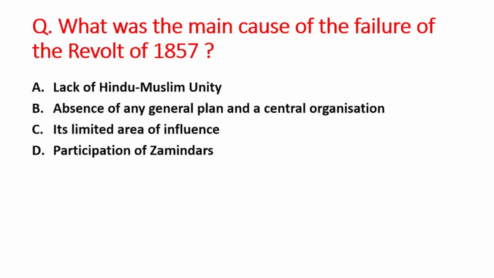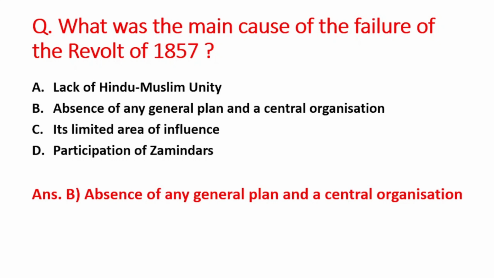Next question is what was the main cause of the failure of the revolt of 1857? A option is lack of Hindu-Muslim unity, B option is absence of any general plan and a central organization, C option is its limited area of influence, and D option is participation of Zamindars. So right answer is option B, that is absence of any general plan and a central organization.